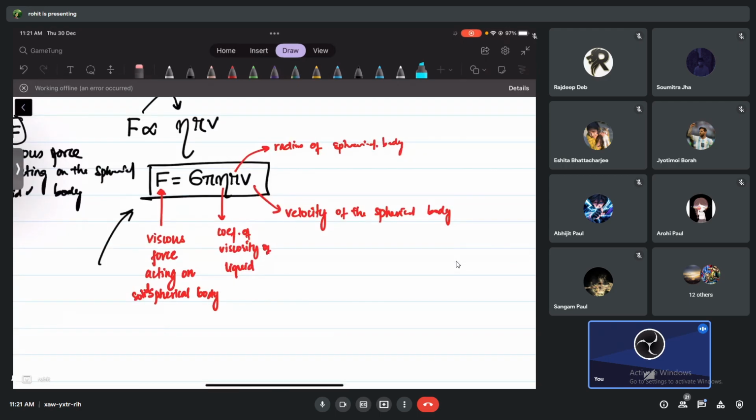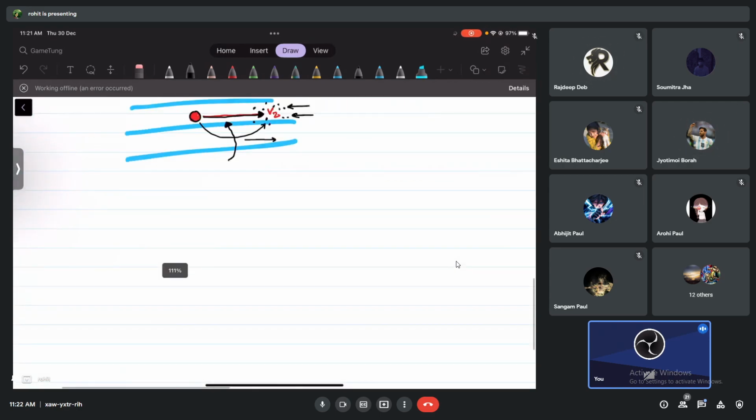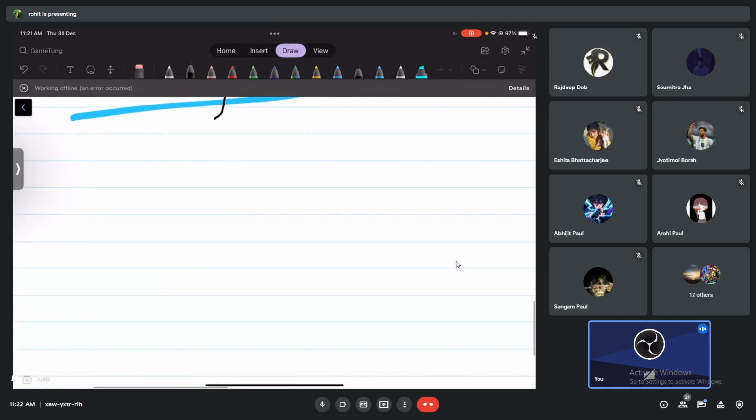I told you we are going to follow the method of dimensions to prove this one. I've already sent you the note for this. Please check. If you did not get it, you can ask me again and I'll send it to you. So how to prove Stokes law?